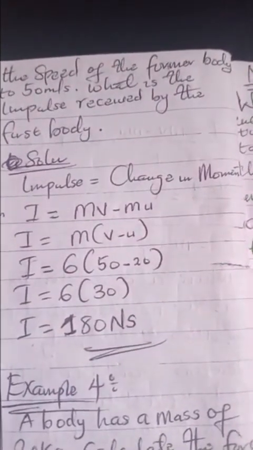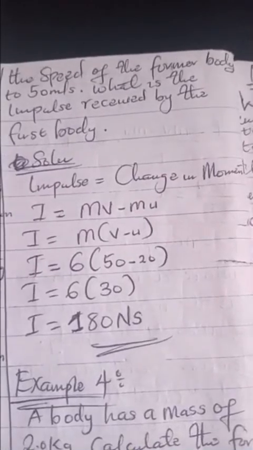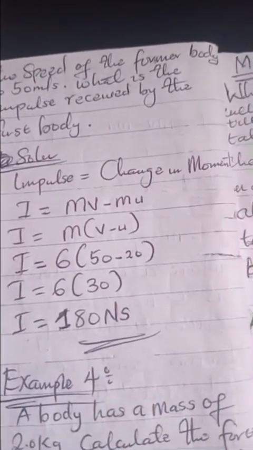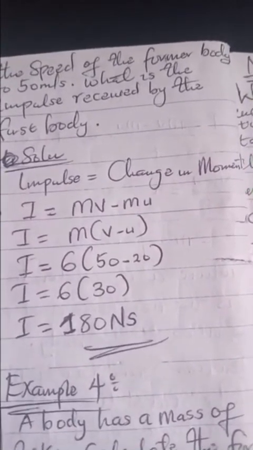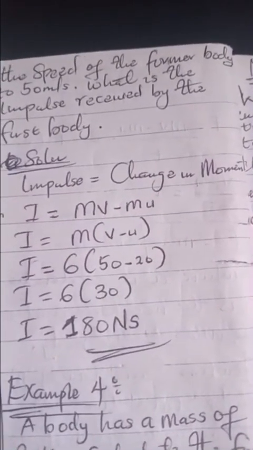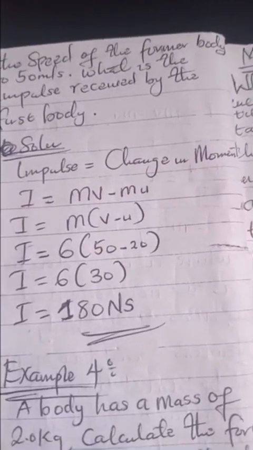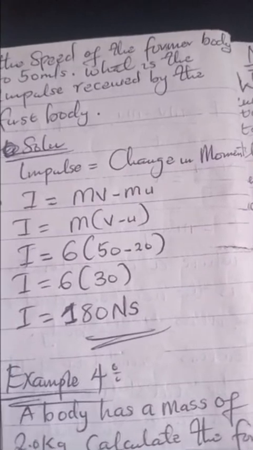We have initial and final velocity, and in our previous calculation we said Ft equals mv minus mu, where Ft is impulse and mv minus mu is the change in momentum. So our impulse will be equal to mv minus mu, and we factorize m because m is common.